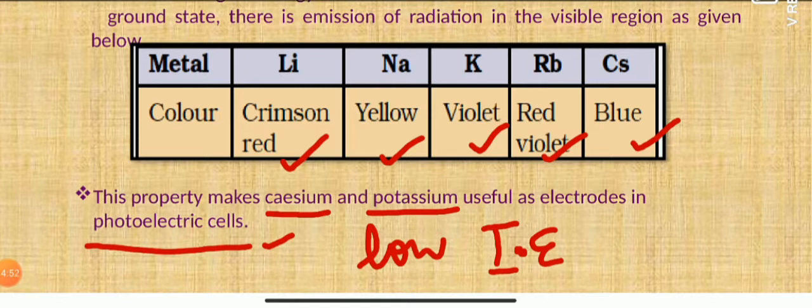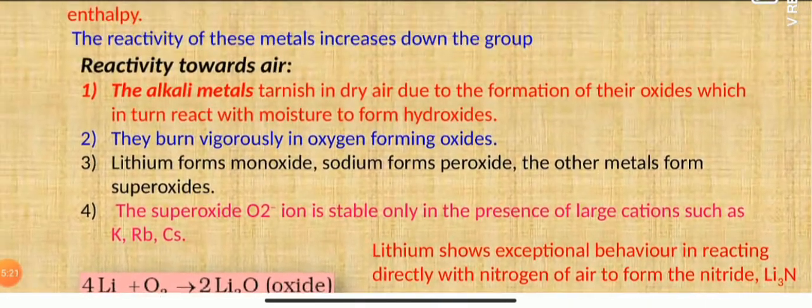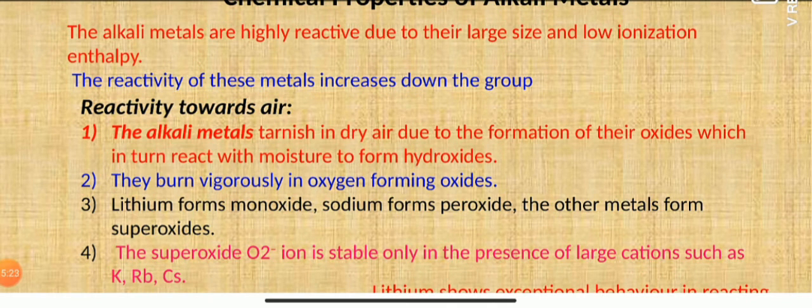That is because, being larger in size, both have a lower ionization enthalpy, so by light only, the electrons can be ejected out and that will produce the electric current. That is why both cesium and potassium are used in a photoelectric cell. So that is all about the physical properties of the alkali metals. Let us proceed towards the next topic, the chemical properties of the alkali metals. All the alkali metals are again highly reactive. I told you earlier the two important reasons you have to remember again and again.